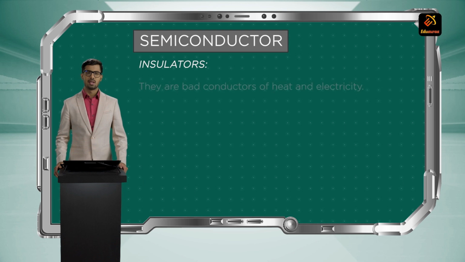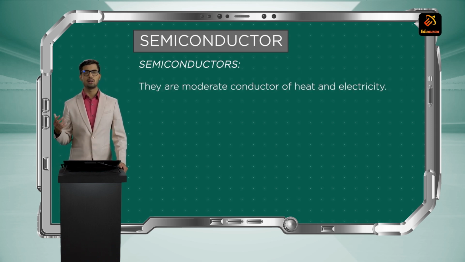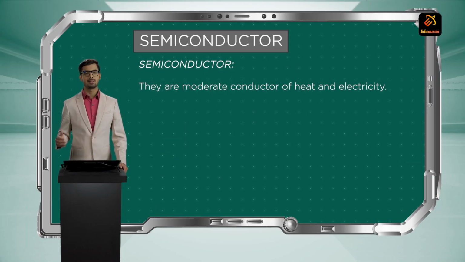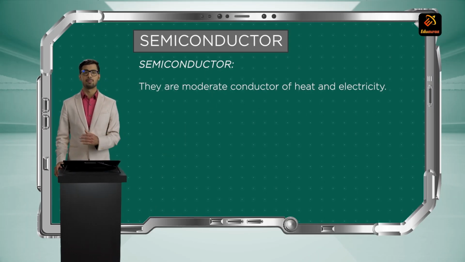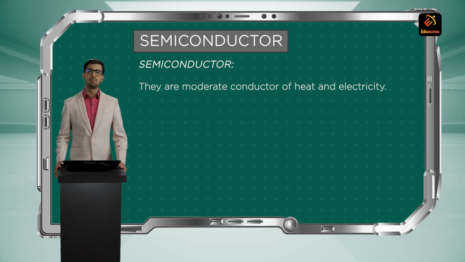Next is insulator. They are bad conductors of heat and electricity. Semiconductors are a moderate level of conductor. Now, semiconductor is what we are going to study in this topic, because in semiconductor, it is easy to control conductivity. Now, let's distinguish between all three types of material. Conductors have very high conductivity, insulators have very low conductivity, and semiconductors have moderate conductivity.